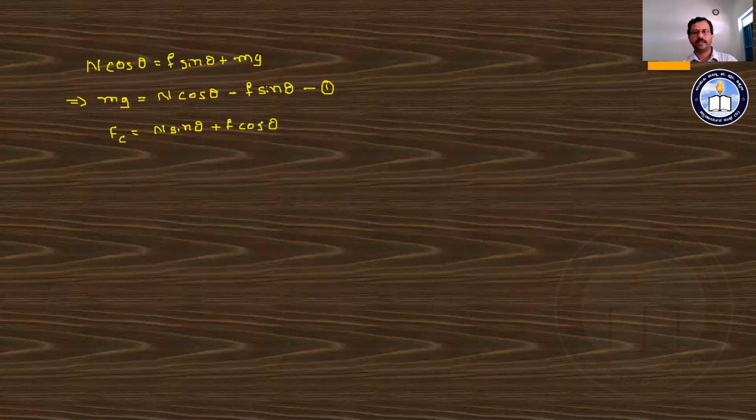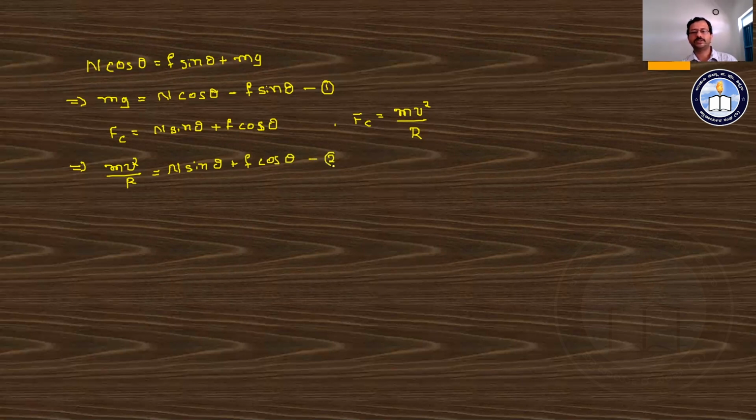Now what is this Fc? The centripetal force is equal to mass into velocity square divided by r, where r is the radius of the circular path along which the vehicle is moving. So m v square by r is equal to n sin theta plus F cos theta. Let us call this relation 2.